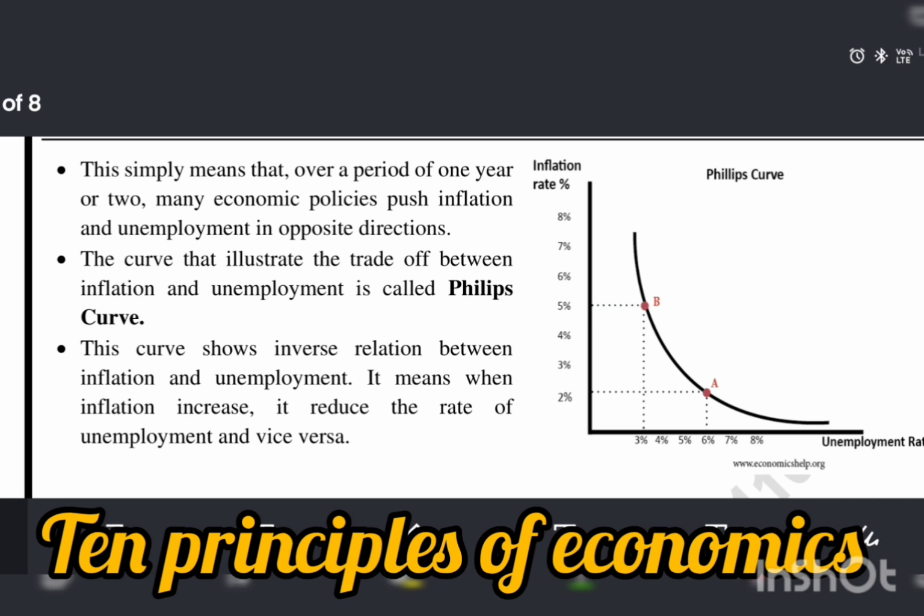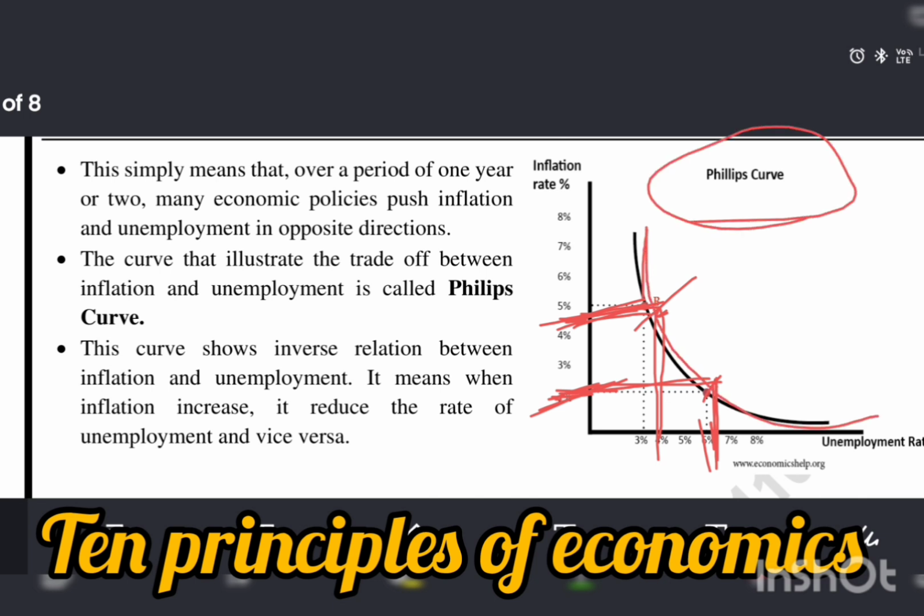When our inflation rate is 2%, our unemployment rate is 6%. When our inflation rises, meaning prices rise, to 5%, then our unemployment falls from 6% to 3%. When we join this point and this point, the curve arises. This curve is called the Phillips curve.